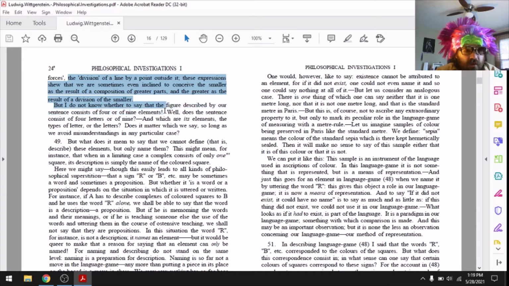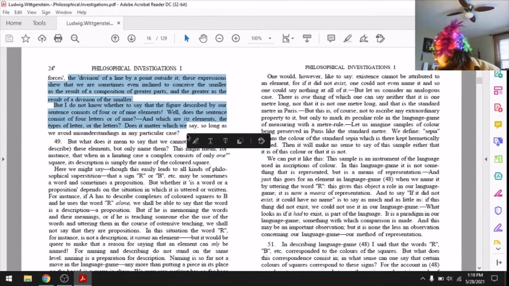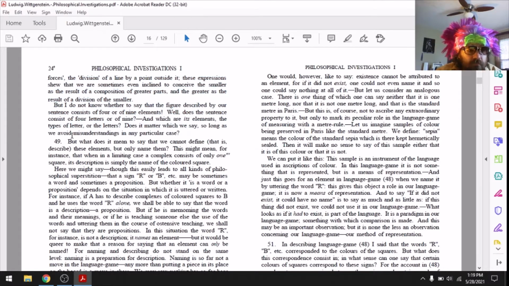elements. Well, does the sentence consist of 4 letters or of 9? And what are its elements, the types of letter or its letters? Does it matter which we say, so long as we avoid misunderstandings in any particular case? But what does it mean to say that we cannot define, that is, describe these elements, but only name them? This might mean, for instance, that when